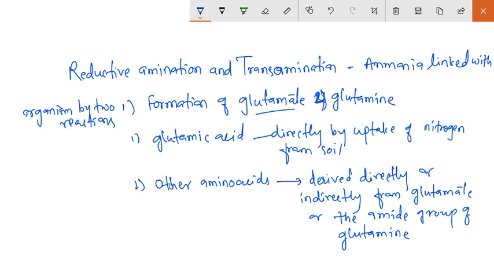Other amino acids derive nitrogen directly or indirectly from the glutamate. Glutamate means glutamic acid, from the glutamate or the amide group of the glutamine. They take nitrogen from the amide group of glutamine or directly from glutamate.